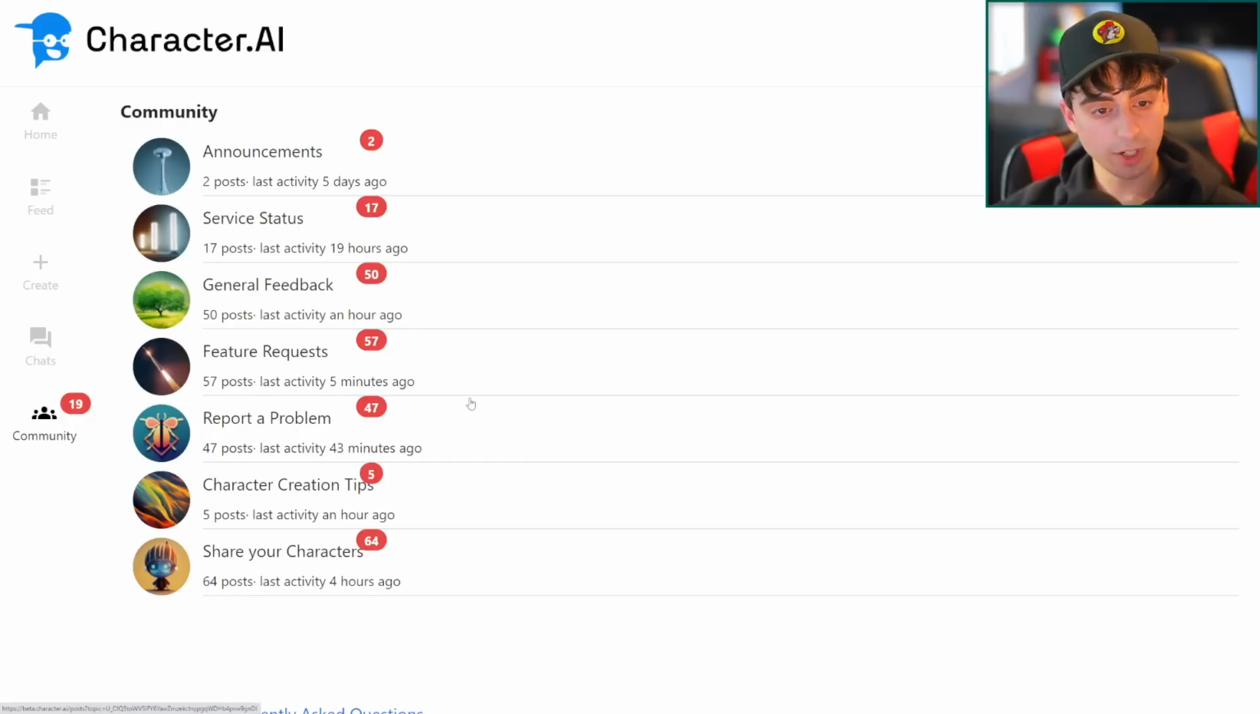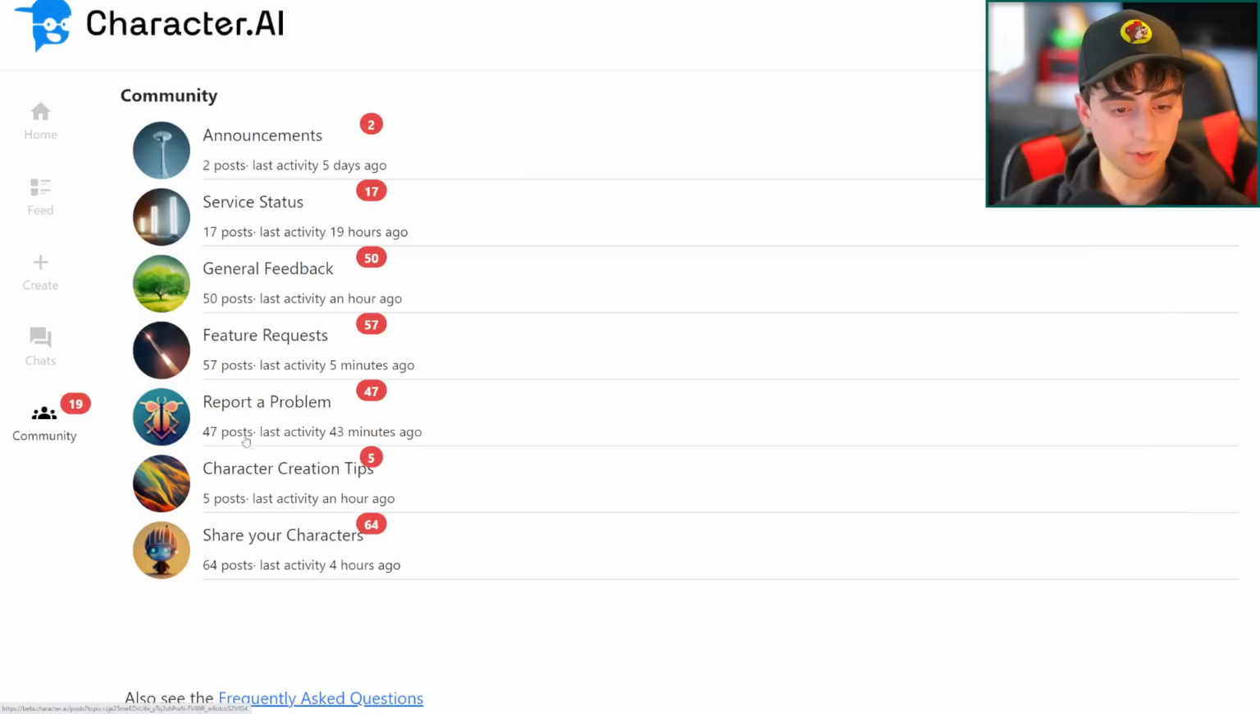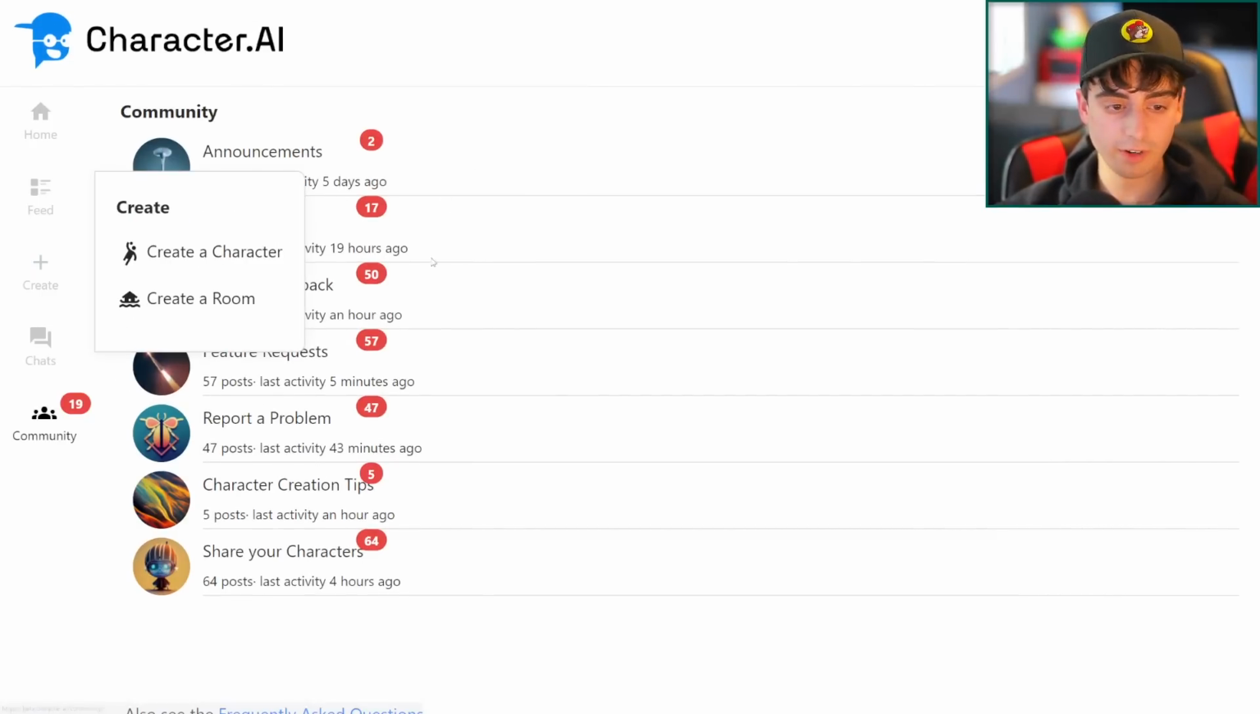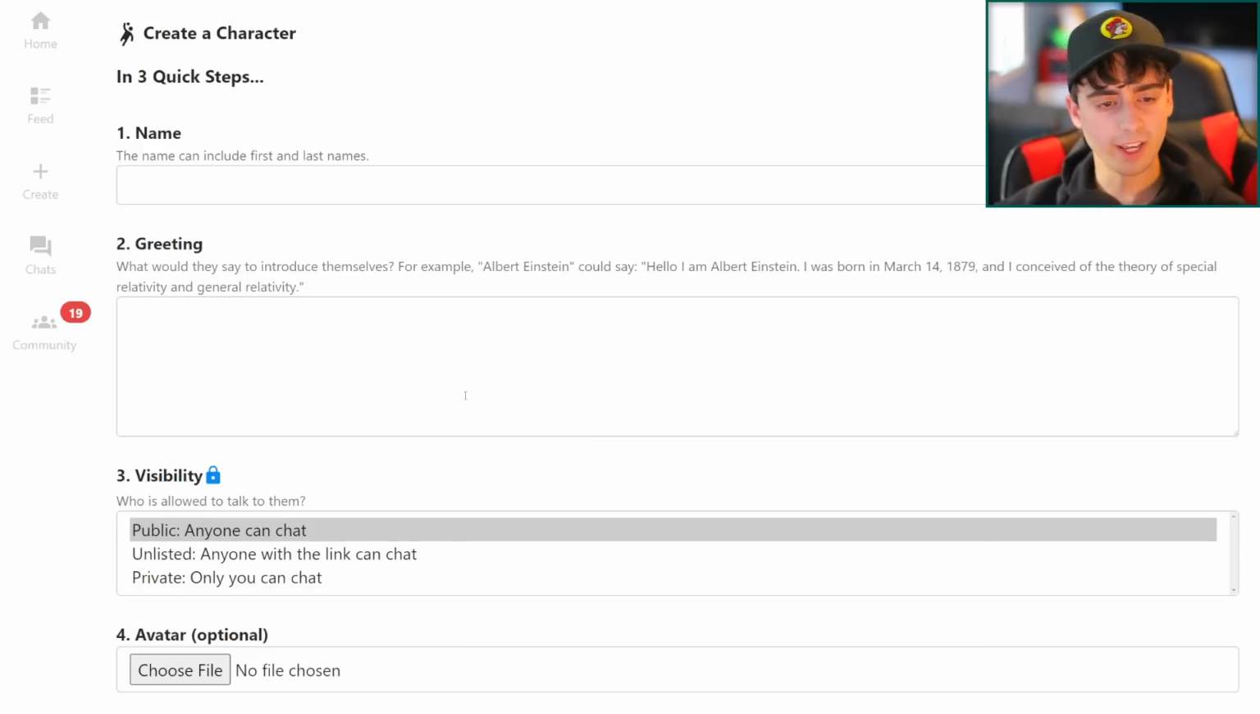We've also got this community section, which has stuff like updates and announcements to the website, character creation tips, and reporting problems. So this is all in the community section. Very, very simple. And right in the middle here, we've got two options: create a character or create a room. Let us start with creating a character.